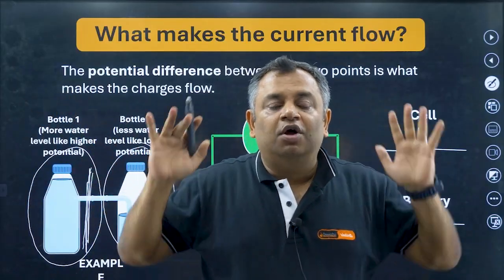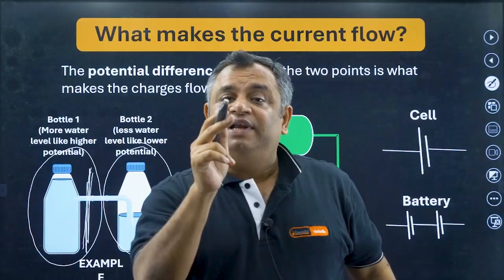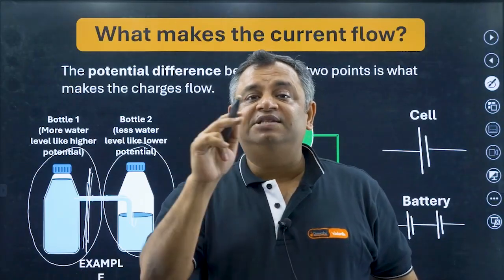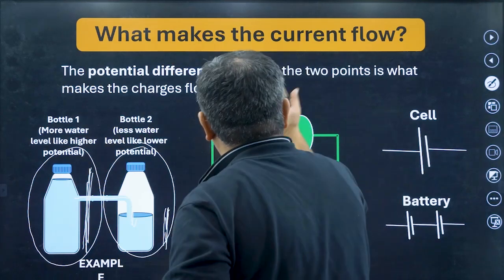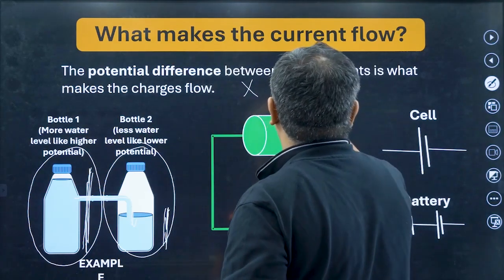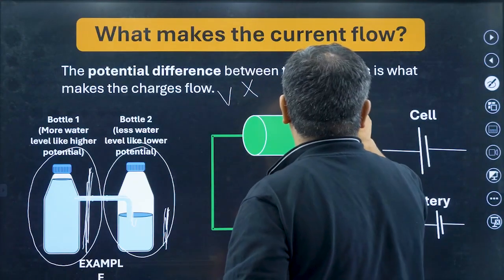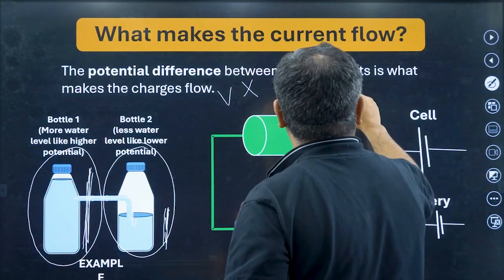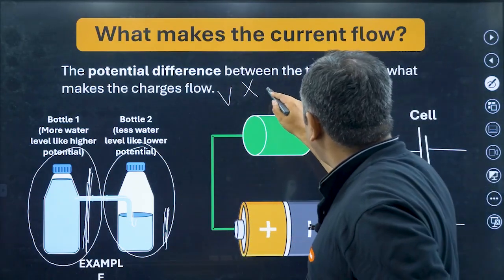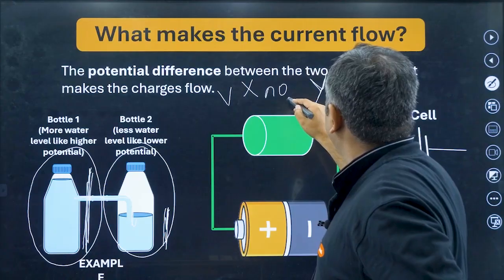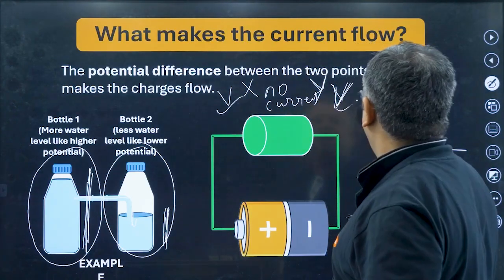difference. You got it? Only if there is a potential difference. And potential difference causing the current to flow is a rule. So in case there are, say, two points, point X and point Y, and both of them have the same potential V. Both of them have potential V, so there is no difference. So there is no current if the two potentials are equal.